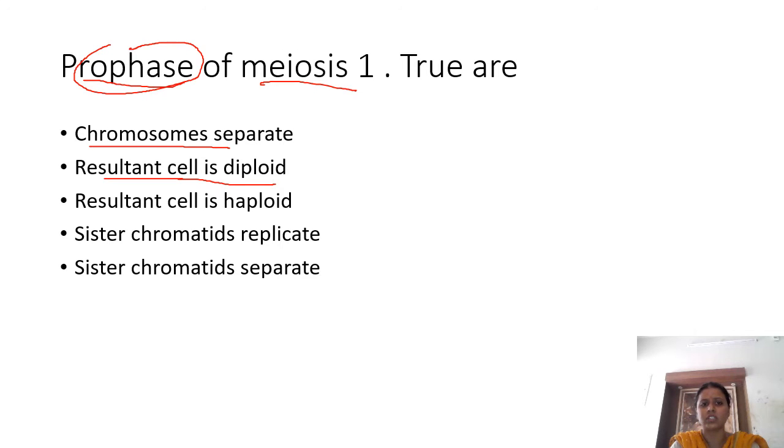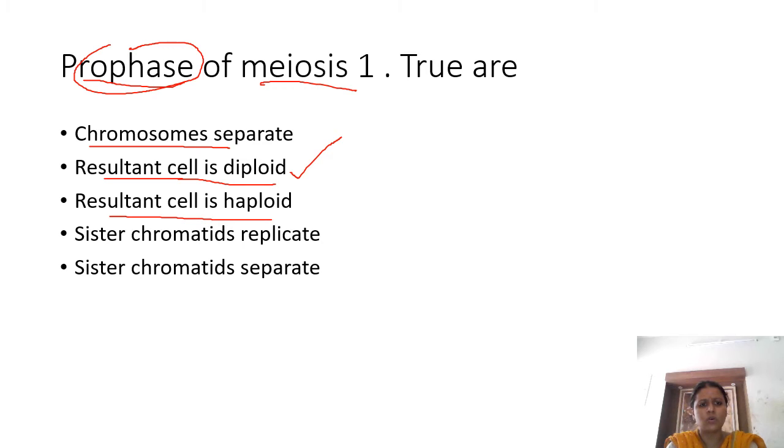entire of meiosis. If it is the entirety of meiosis, then the resultant cell will be haploid, but in prophase there will be duplication of the genetic material and the resultant cell will be diploid. Okay, so this is right. And sister chromatids replicate. Okay, there won't be any replication of sister chromatid in any case. There will be a replication of only chromosomes.